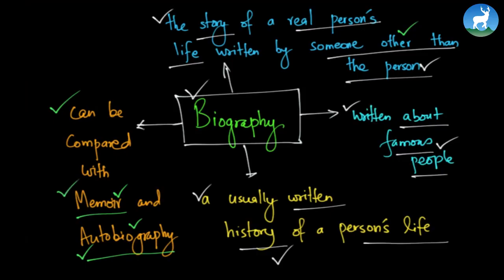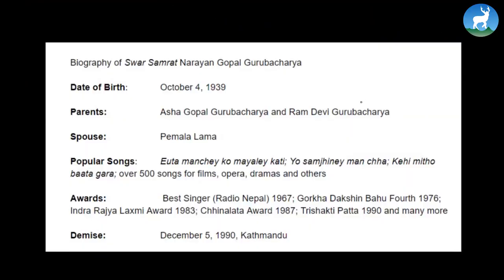What that means is, in memoir writing, the author only writes some interesting things that happened in his or her life. So it is not like the whole written history, but rather a short snapshot of a person's life. Now, in your exam, you will be asked to write a short biography about a person. It could be a Nepali person, an Indian person, any person, right? You would often be asked to write a biography for 6 marks or 5 marks.